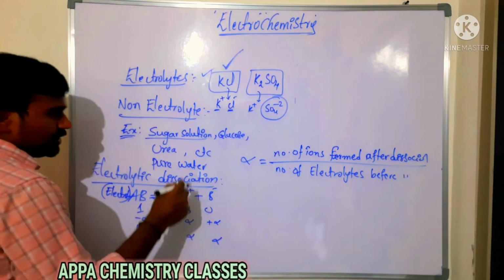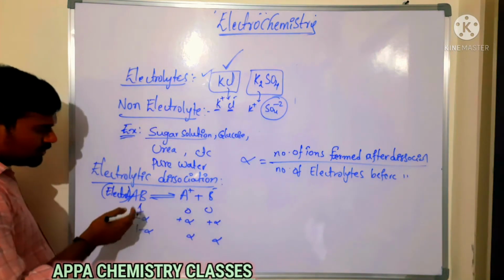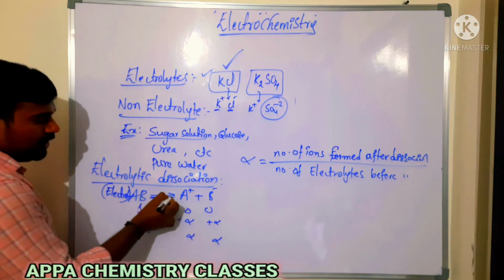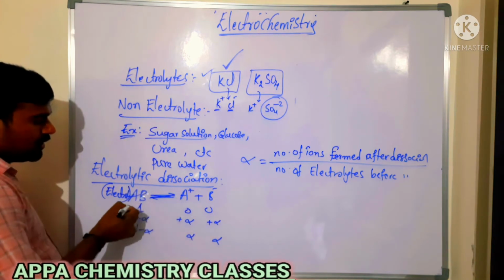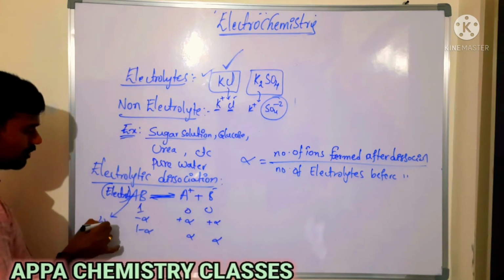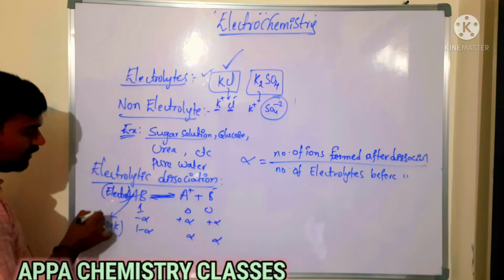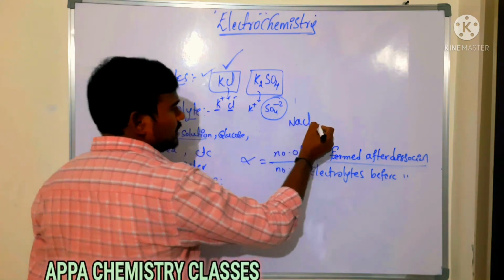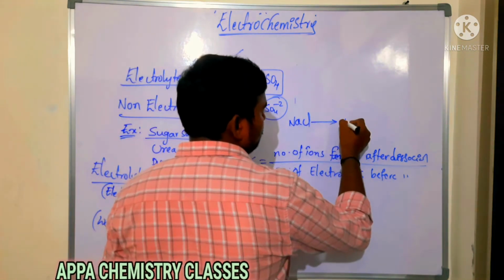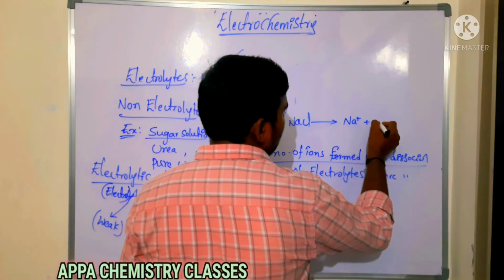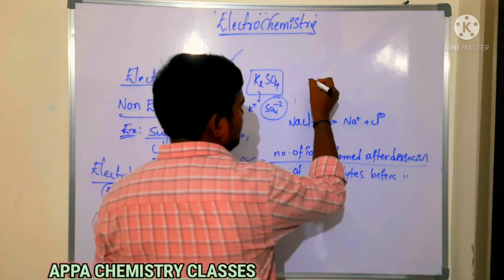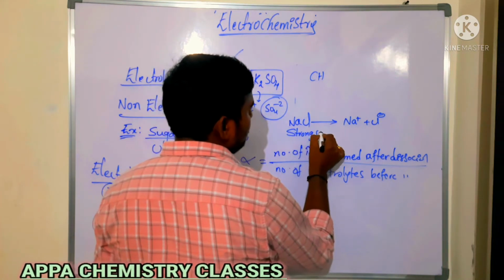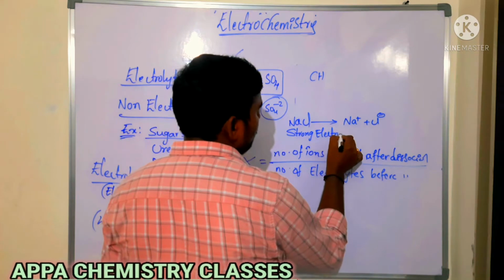So that gives you alpha. An electrolyte which undergoes dissociation and maintains equilibrium should be a weak electrolyte. If it is a strong electrolyte, for example NaCl, I should write it with only one arrow, Na plus plus Cl minus, because it undergoes complete dissociation and forms more number of ions.